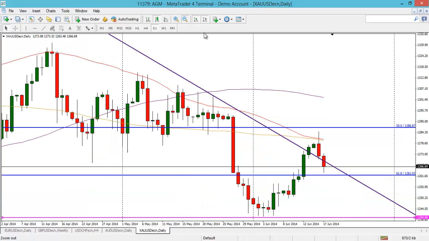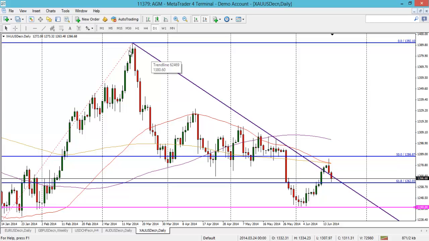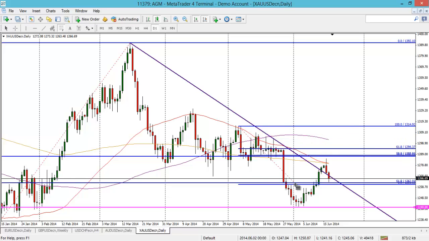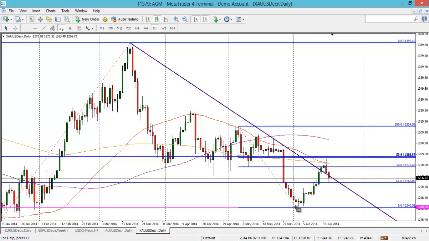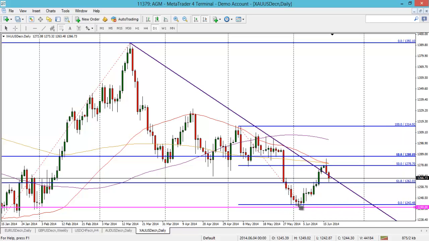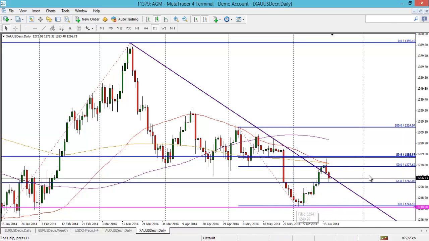In terms of fibs, it's quite difficult to pick a key swing high. I've just taken the high of 2000 and the high of May, I think that is, to the low of June, and you can see it's all about 50% here. A nice reversal at that 50%, and that 50-day moving average as well, and 200-day moving average. Nice confluence there. And in fact, the 50-day moving average looks like it wants to cross below.